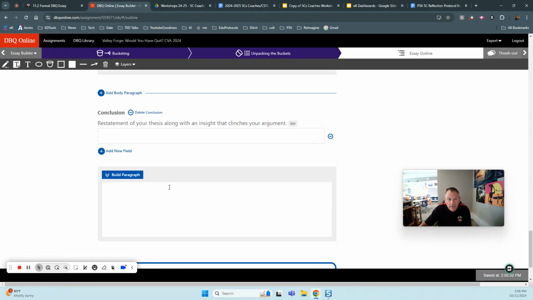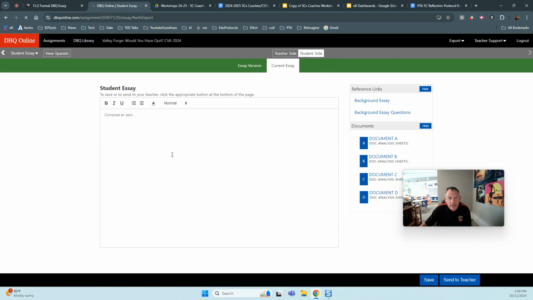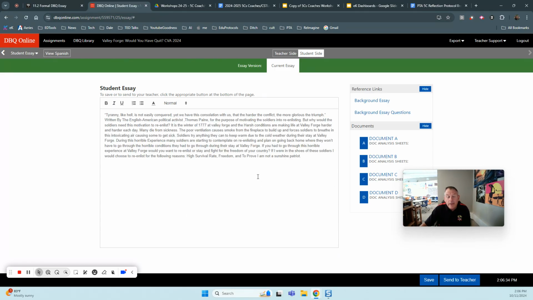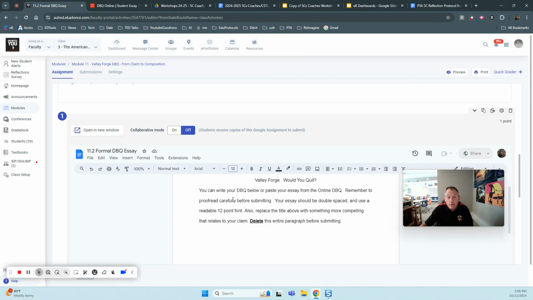Now once you've done all of that, fill in what you can. It doesn't have to be perfect. This is just a first draft. But the cool part is that you click Build Essay, and then it will all show up here. Now of course I only did the opening paragraph, but if you were going to do all of your paragraphs, you would have a complete essay. And then it's this essay that you can copy and then go back to the formal DBQ and paste it here.